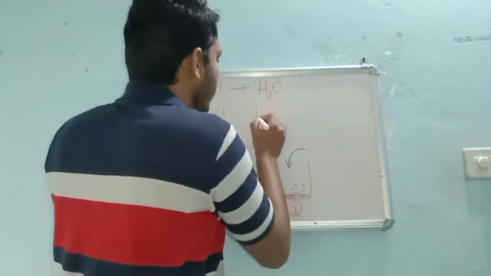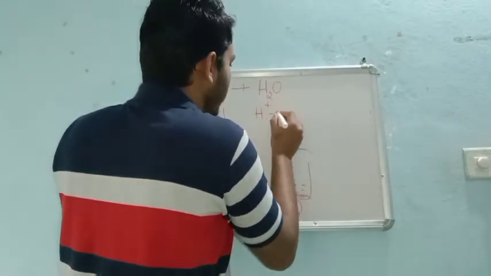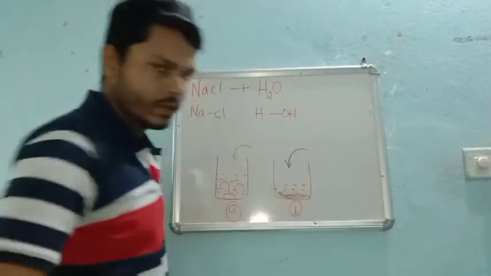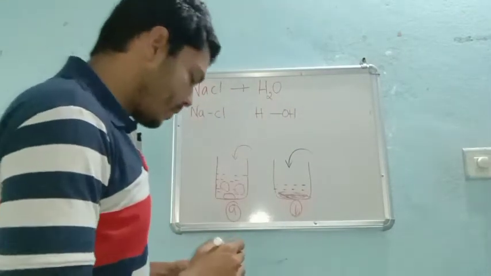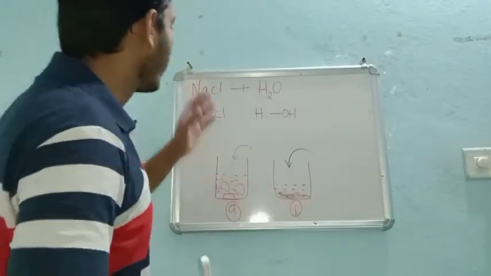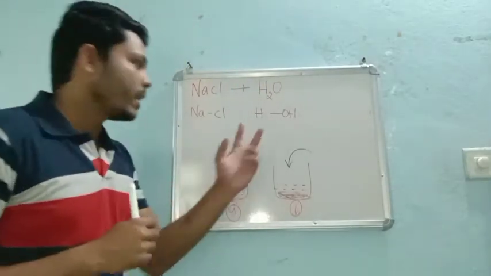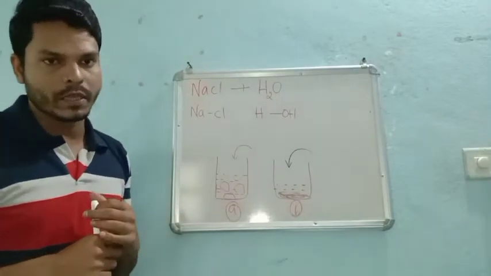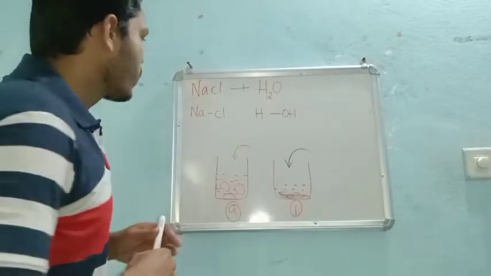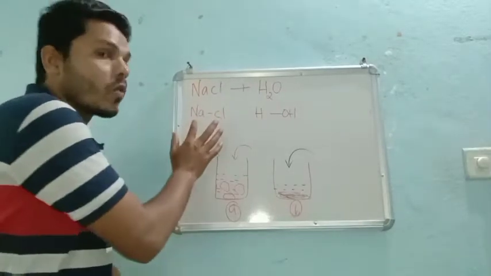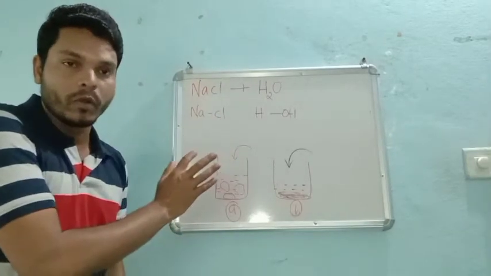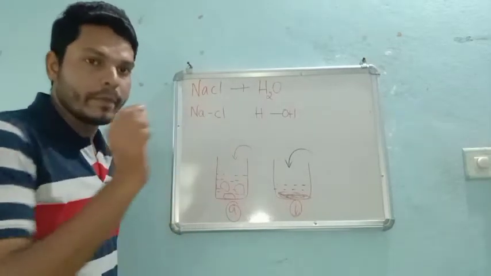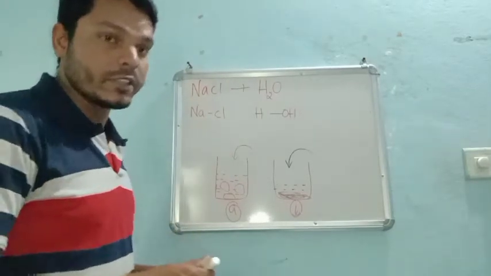And now here, the H and OH bond, right? Definitely, whenever a water molecule forms, there will be the involvement of one OH minus and one H plus ion, right? As I said, electronegativity plays a very important role. Sodium is a metal, and metal means a positively charged species, right?